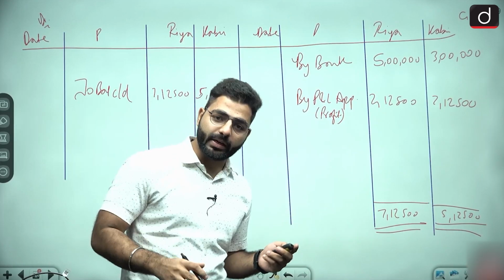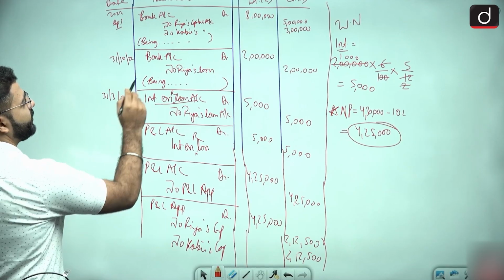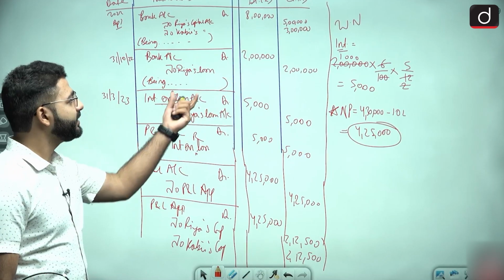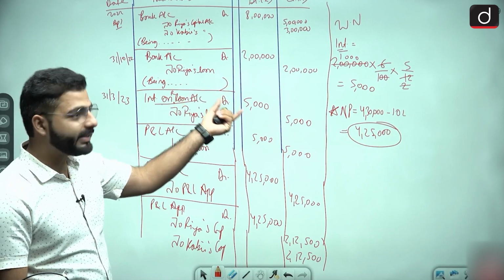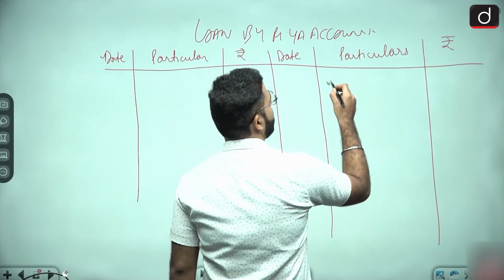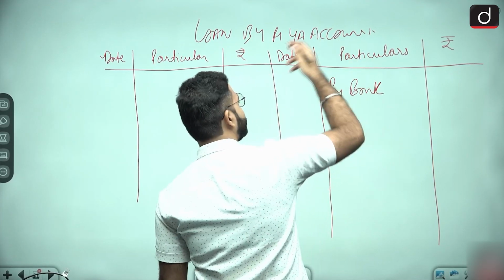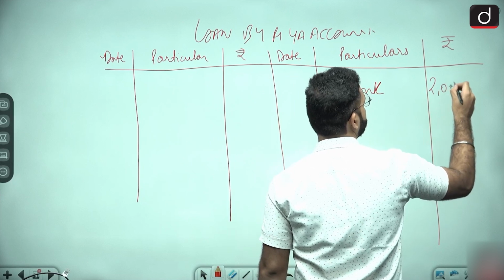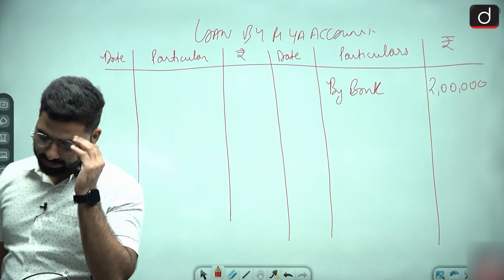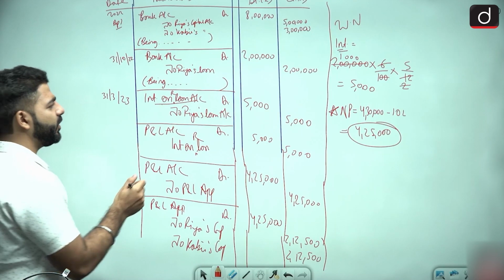Okay. Now in the loan account, what we were talking about, which loan entry did we pass just now? First, it was the loan entry. Bank account got debited with Ria's loan. So it means Ria's loan account got credited with bank. Yes or no? So in Ria's loan account, you will write by bank. This is the loan which Ria has given. So you will write 2 lakh. First thing, you have to write the amount of loan. Yes?